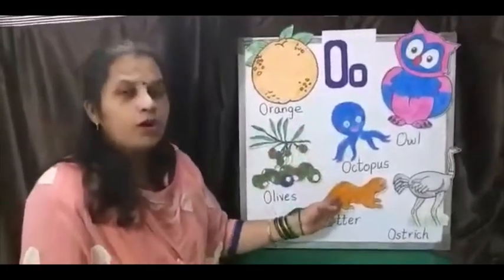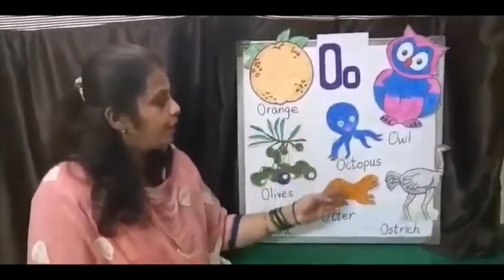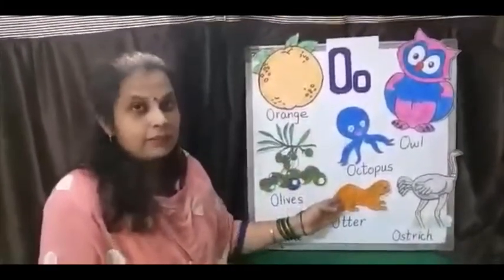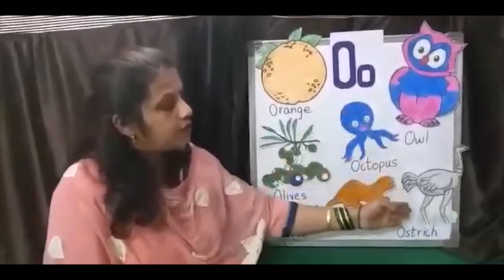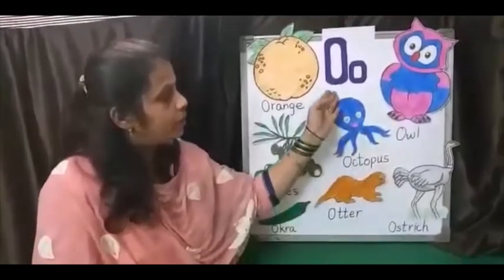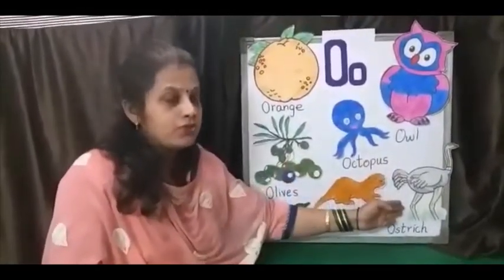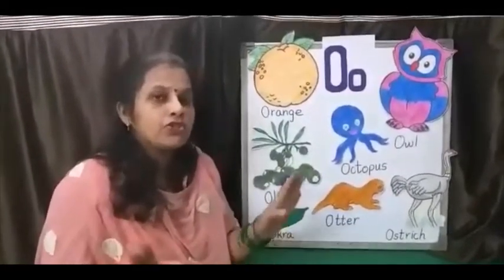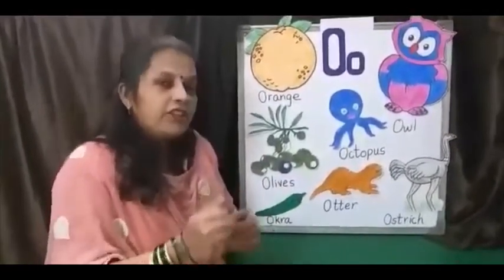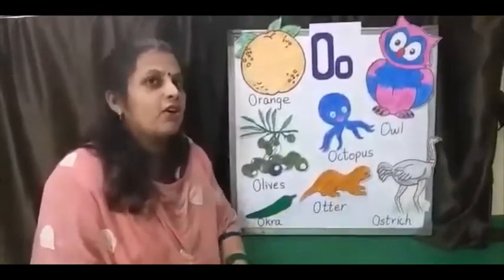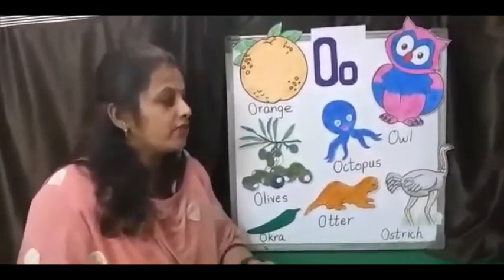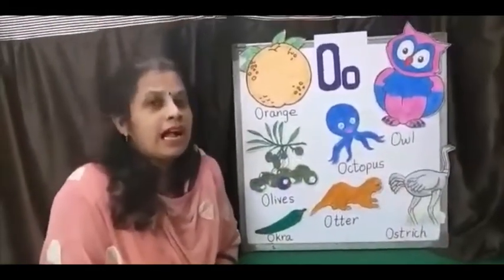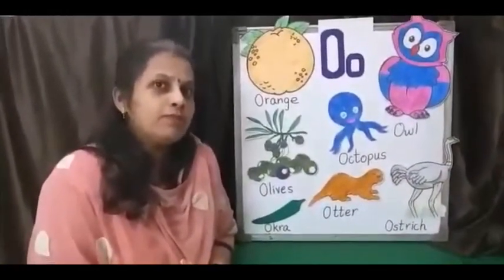O for otter. Otter is wild animal. O for ostrich. Ostrich is a bird, but ostrich can't fly. They run very fast. Ostrich is fast running bird. I'll show you some objects.